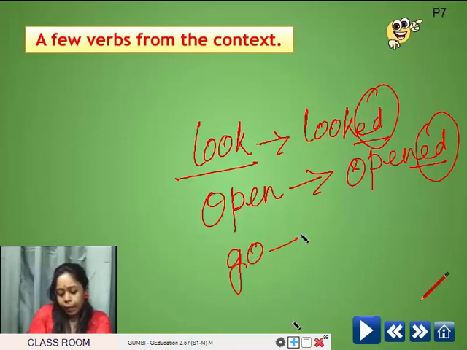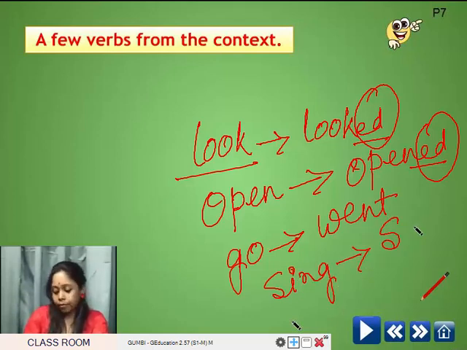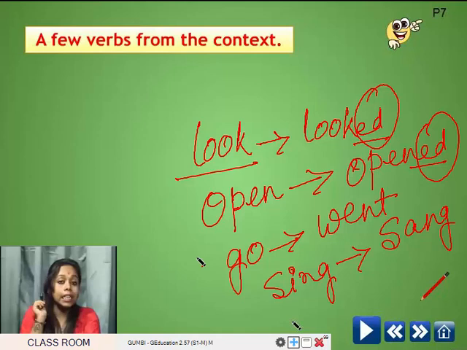And some other words, like, for example, go, become went in the past form, W-E-N-T, went. Again, sing becomes sang. So see the difference. Some words are those to which we need to add ed at the end in the past form.